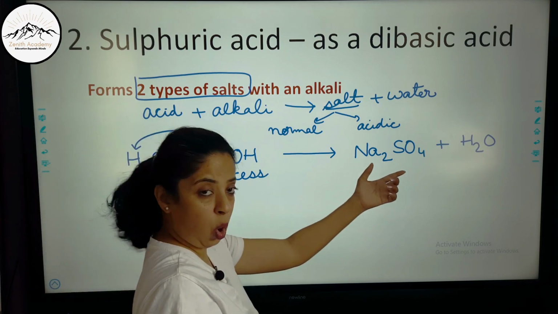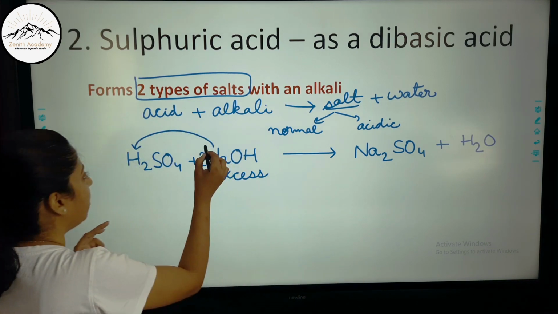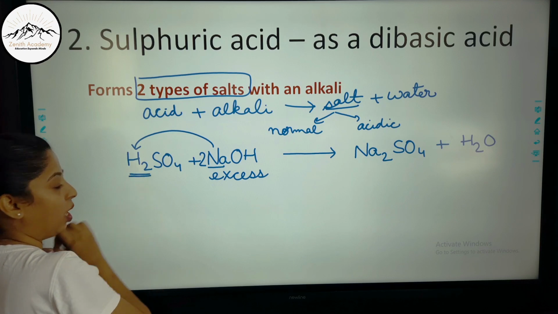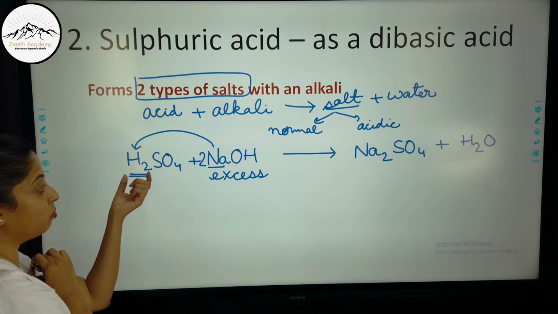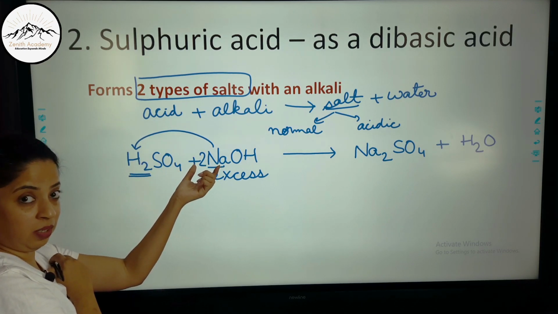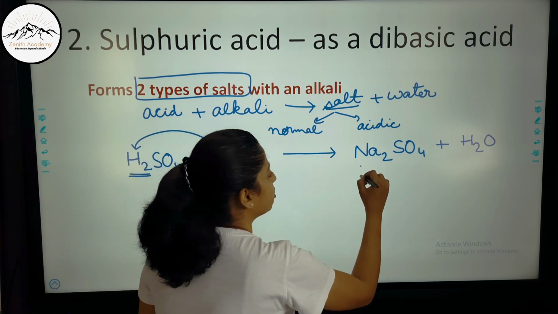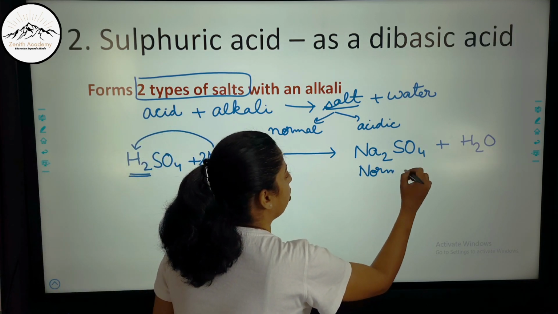Now this type of salt, which is formed by replacing both the replaceable hydrogen atoms by the cation from the alkali, is known as a normal salt.